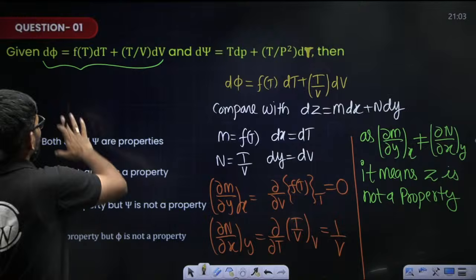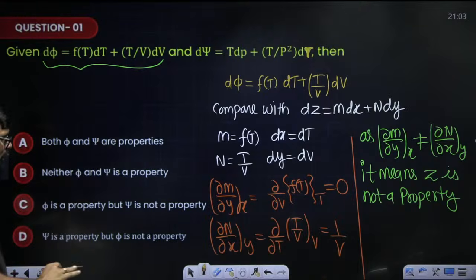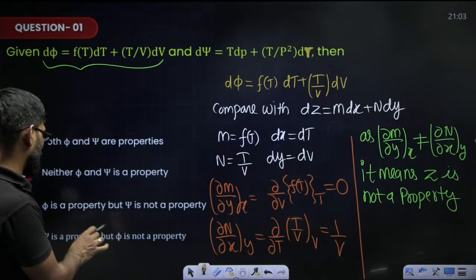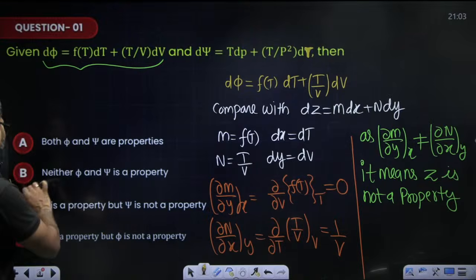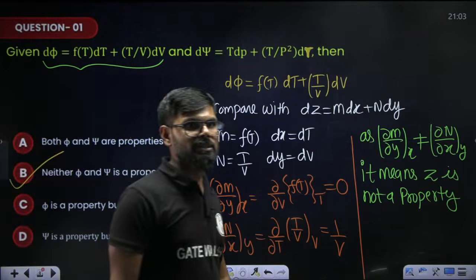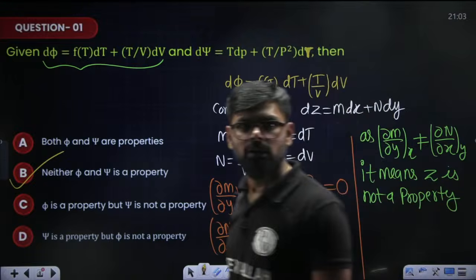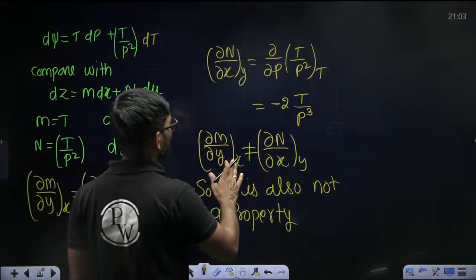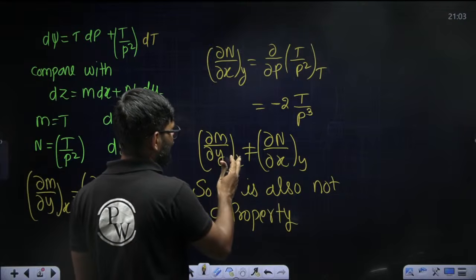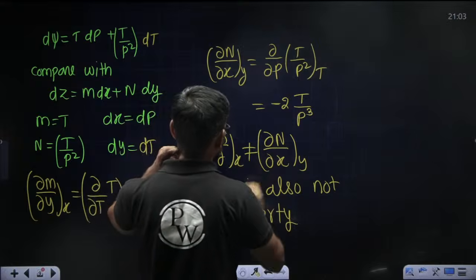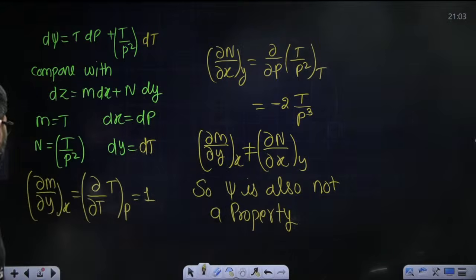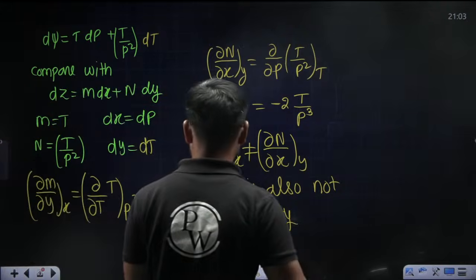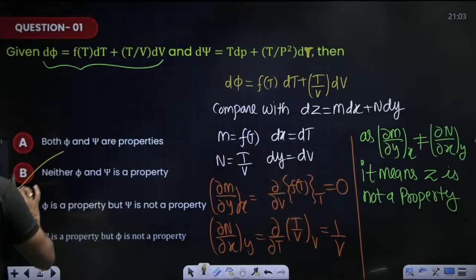So here neither phi nor psi is a property. Okay, B is going to be the correct answer. Last step: dou M by dou y at constant x is not equal to dou N by dou x at constant y. Is that right? Yes, it is correct. So the correct answer is going to be B.